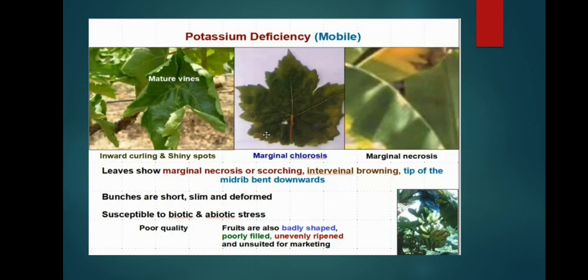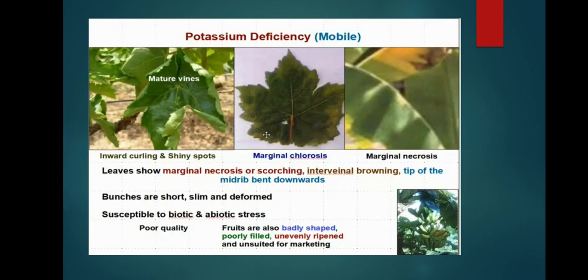Next, potassium deficiency. Potassium is also a mobile nutrient, so it shows the deficiency disorder on older leaves. Inward curling and shiny spots: if these appear, then it is a disorder of potassium. Marginal chlorosis means the margin of the leaf is chlorotic. Chlorosis is nothing but loss of chlorophyll. Without chlorophyll, the leaf appears yellowish.